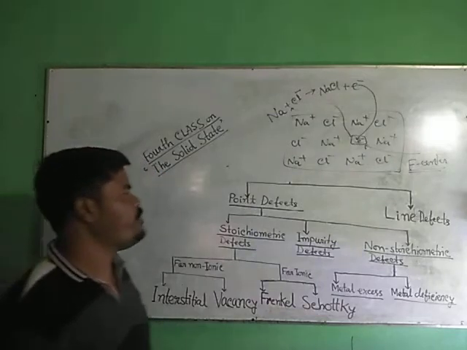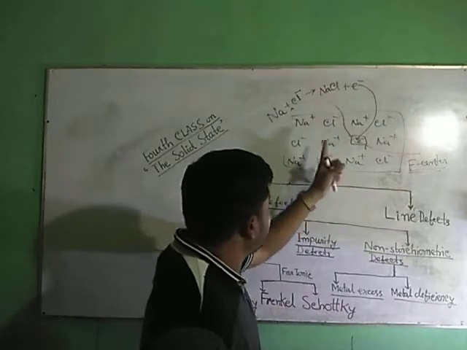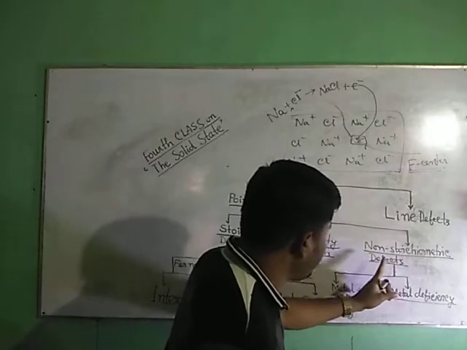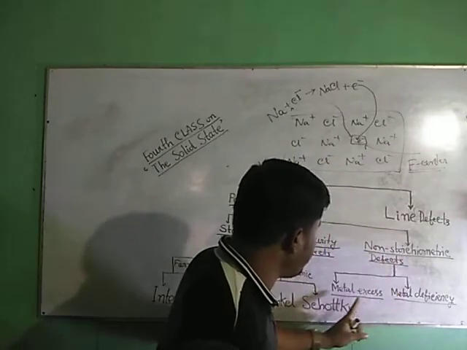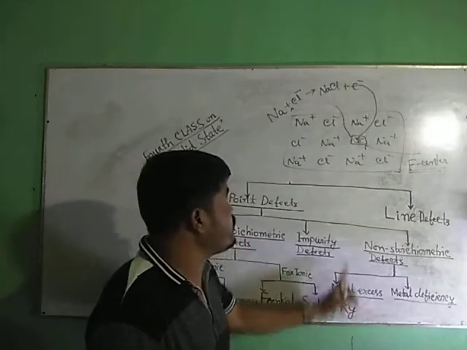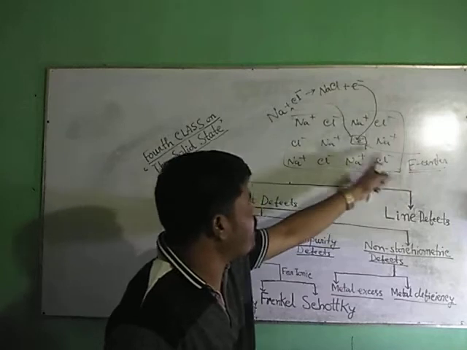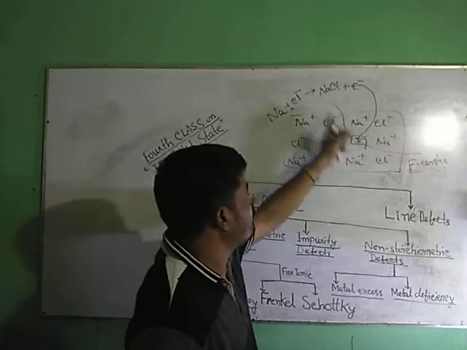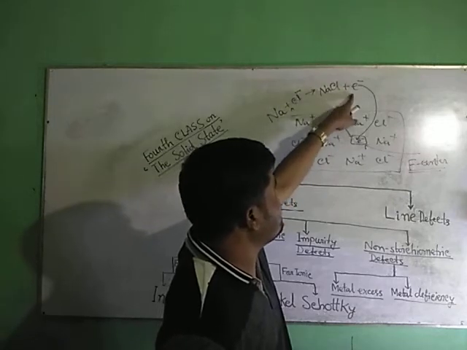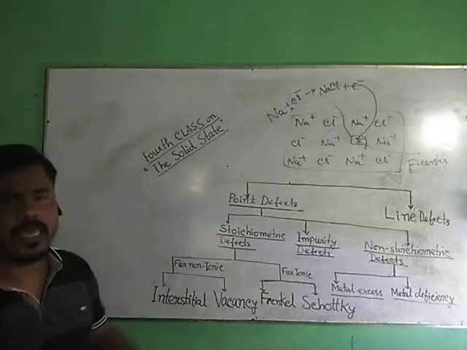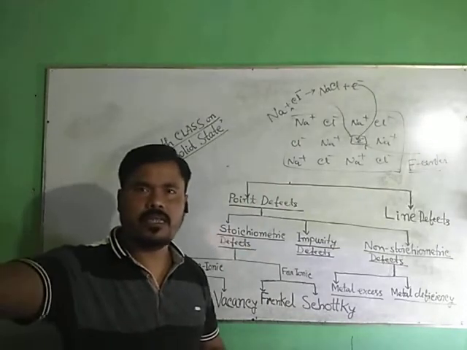So I am going to discuss non-stoichiometric point defects. There are two subdivisions: metal excess defect and metal deficiency defect. In metal excess defect, we get the F center. How does it appear? Because of loss of the anion, the released electron comes to the vacant anionic site, which is called the F center. I'll discuss it later on.